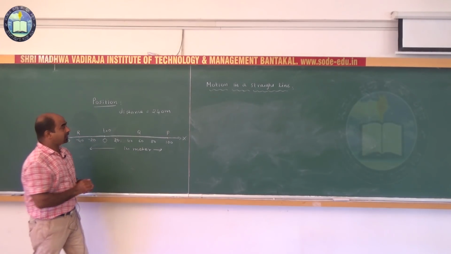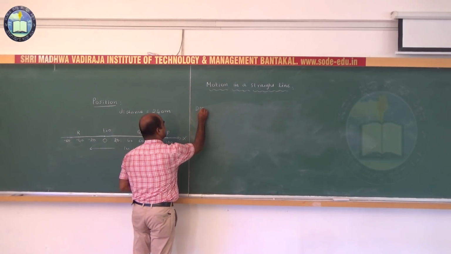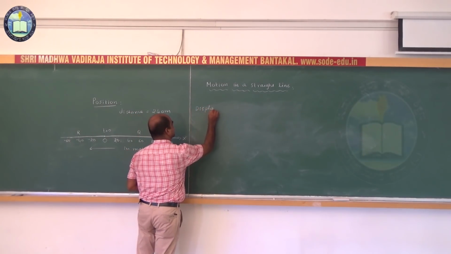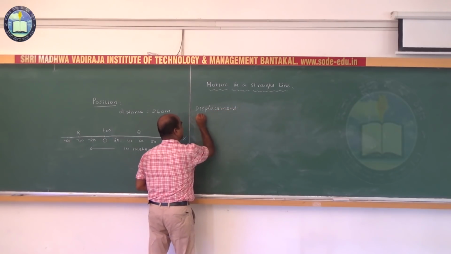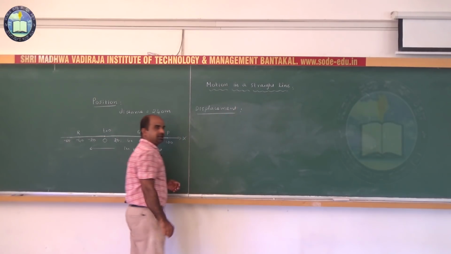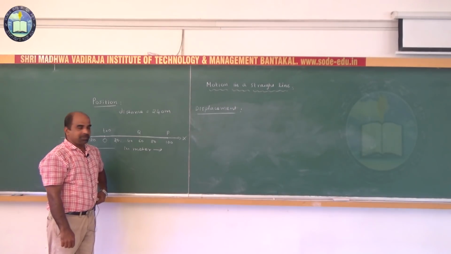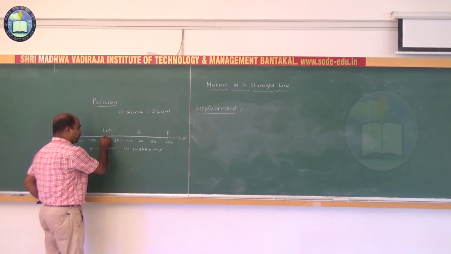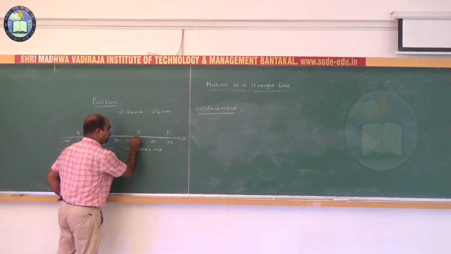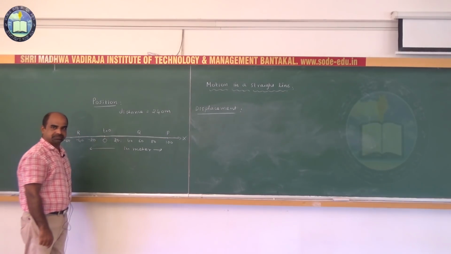Now we try to understand what is the displacement of the body. The next physical quantity of the chapter is displacement, sthana pallata. So what is the displacement of the body? As the body moves from point O to P, the displacement of the body becomes 100 meters.